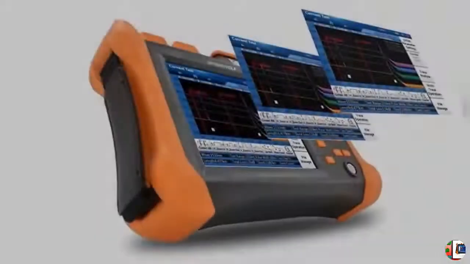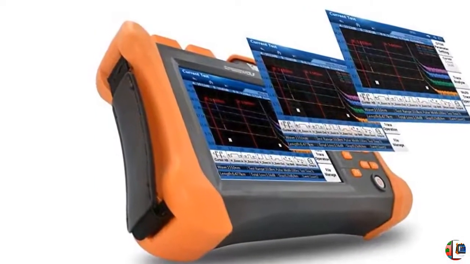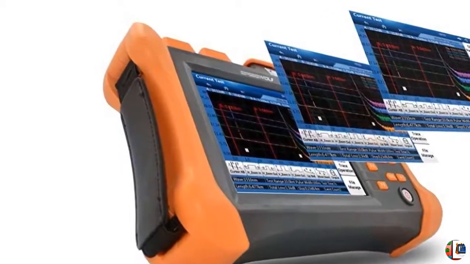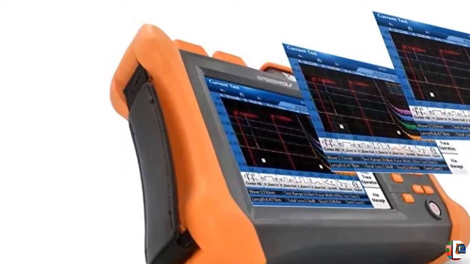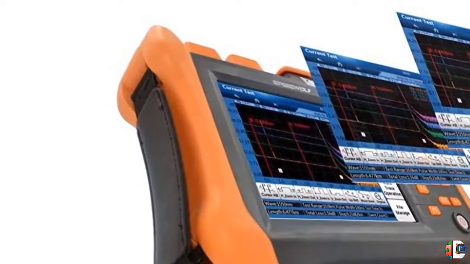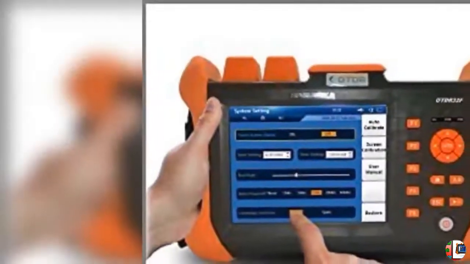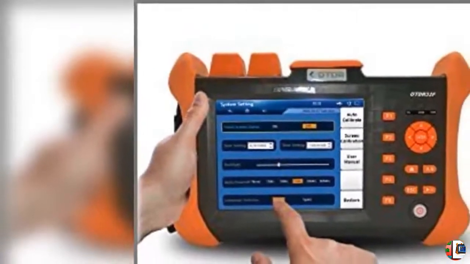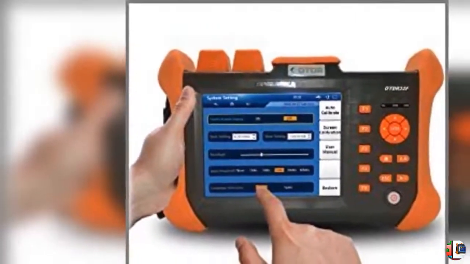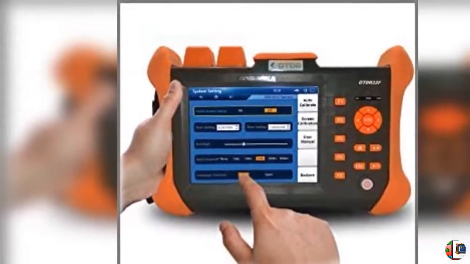2. Event dead zone as low as 1.5 meters. Multi-measurement mode, supports touching the LCD and pressing keys. 3. Combined 1310 nm plus 1550 nm testing wavelength and 32 dB plus 30 dB dynamic range. 1.3 km to 120 km distance range.